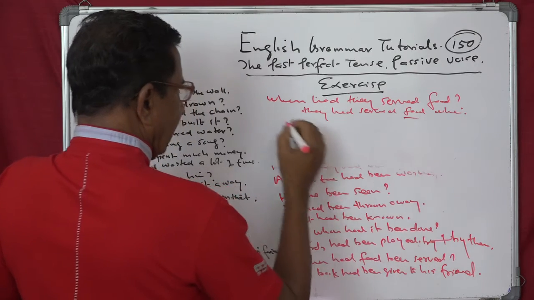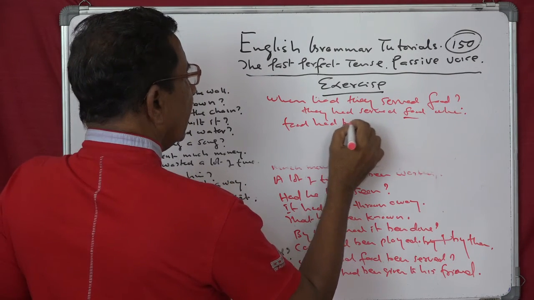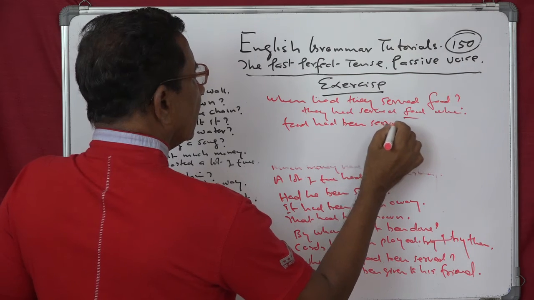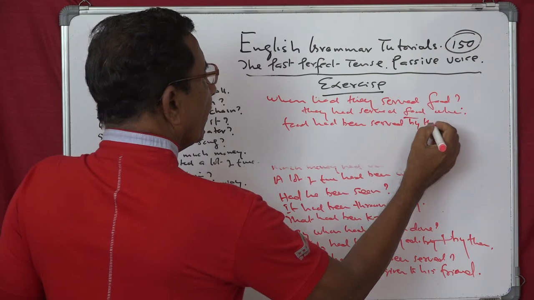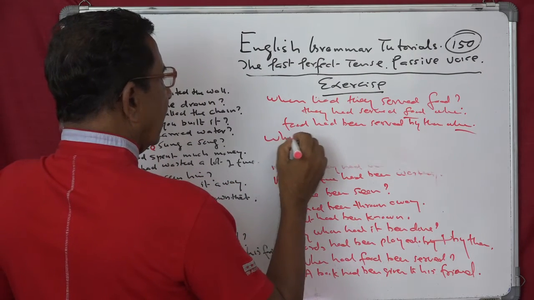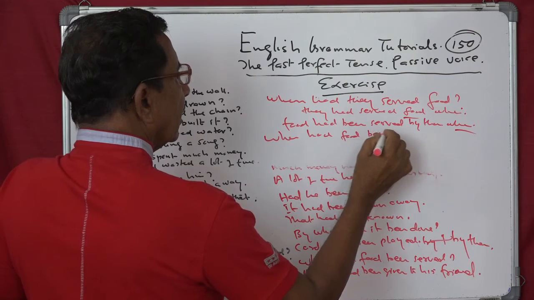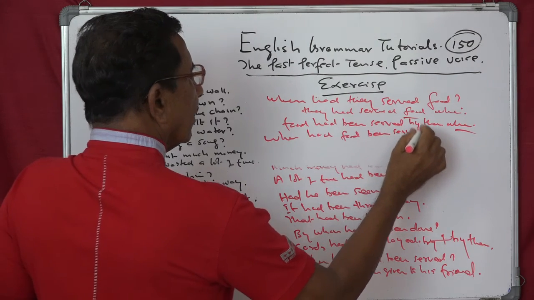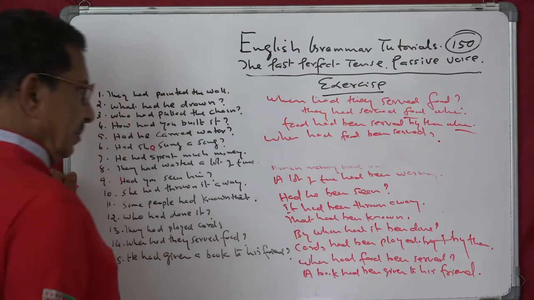Food comes here, and food had been served by them, by them when. Then when comes first here. When had food been served?